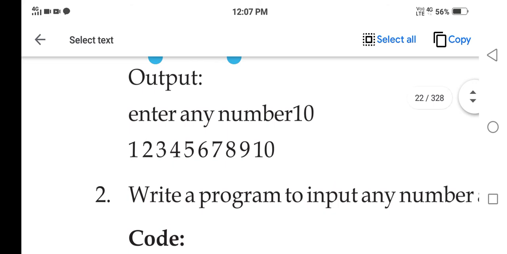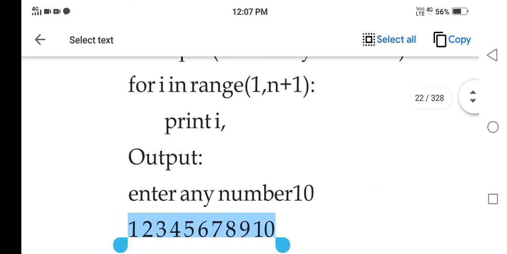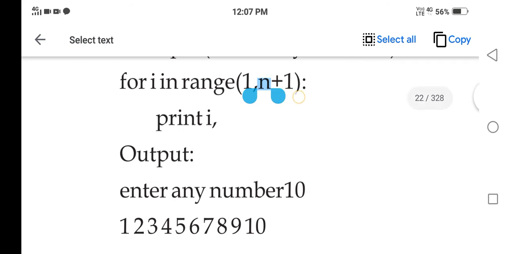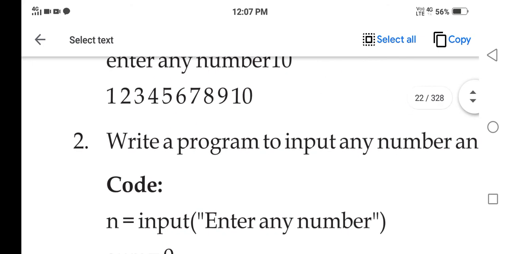Now let's enter the number 10 and the values are displayed one by one, 1, 2, 3, 4, 5, 6. These values have not been displayed all together. Rather the loop runs for each value of i one by one, and since you are specifying the second argument as 10 plus 1, this will become 11. So the for loop will run from 1 to 10. n plus 1 is 11 here, so 1 to 10. So those values have been printed.